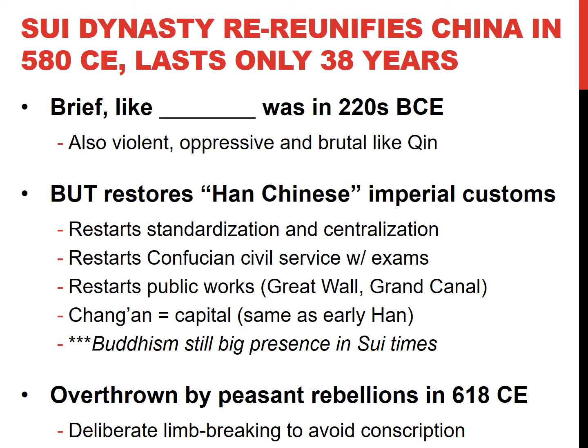And that's because the big reason why the peasants rebel is because the peasants don't want to conquer Korea. During the Sui dynasty, they try to brutally take over Korea. Korea is now just one place. It's not north or south. It's just Korea. And the peasants are like, we don't want to do this one. We don't want to serve in your army. So they deliberately break their arms and legs to avoid something called conscription.